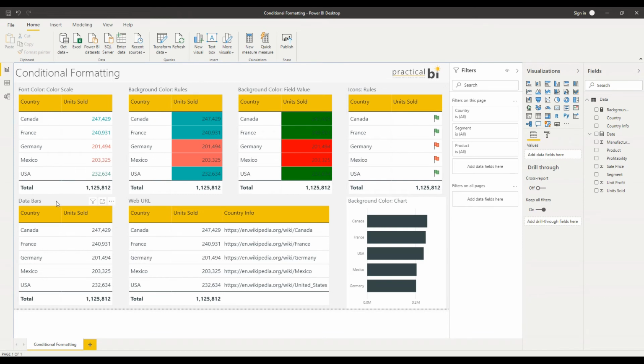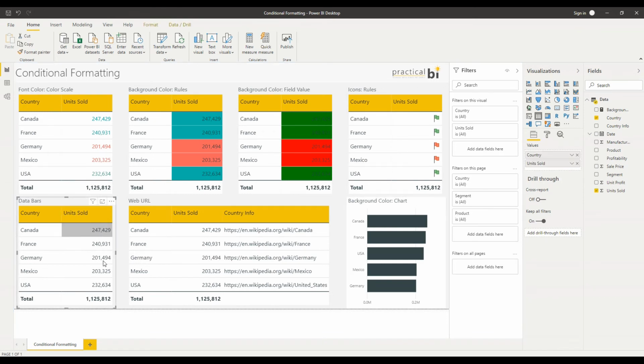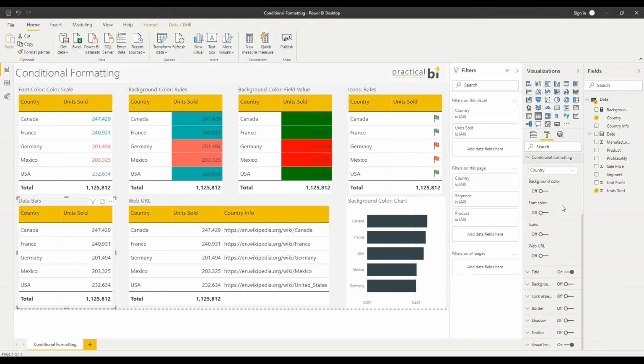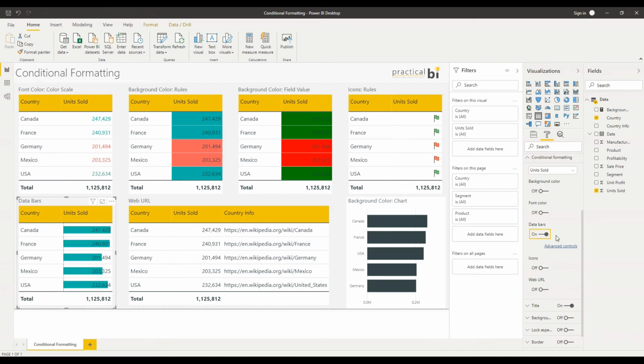Let's go across to data bars now. So again, it's starting with exactly the same data. I'm going to drop down on my format tab here, go to conditional formatting. I'm going to have a look at the units sold field, and I'm going to expand out, turn on my data bars option here. You can see that straight away I've got bars that are applied to my fields, working in exactly the same way as a column chart, a horizontal column chart. And each bar represents the value of the cell that it sits within.